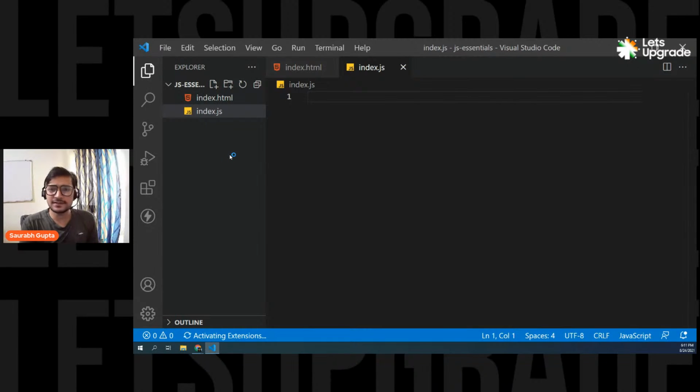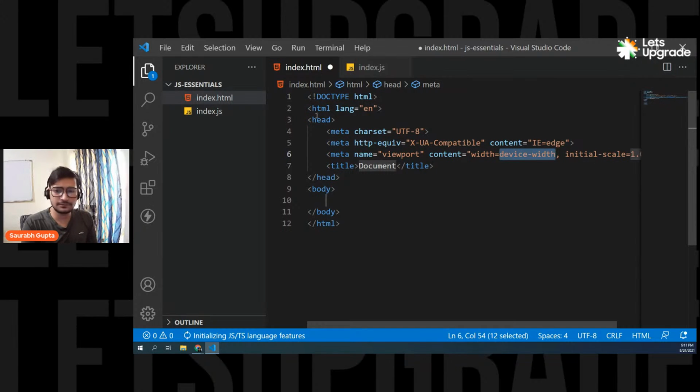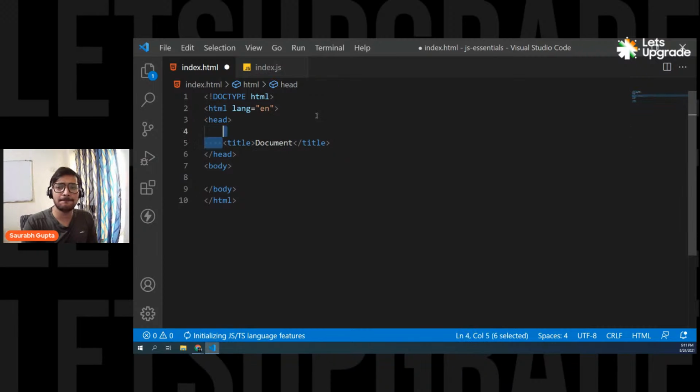So now we have the two files. You already know how to create all these. We have the index.html and we have the index.js. Now let me create the basic HTML first. Here we go, HTML5. Currently we don't need these meta tags, so I'm going to remove them. And let's write down today's topics in our title.